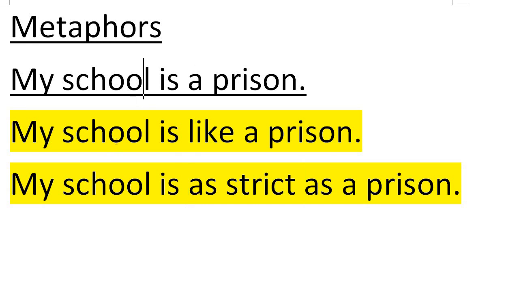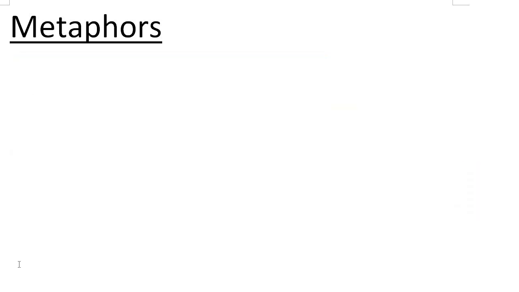But they're doing the same thing. All these sentences are comparing two things. They're comparing the school to the prison. The prison isn't really there. The school is there, but you want to say something about the school. So you use the second thing to say something about the first thing. All right. Is that clear? I hope so. You'll be able to know the difference between a metaphor and a simile, and you'll be able to recognize them.